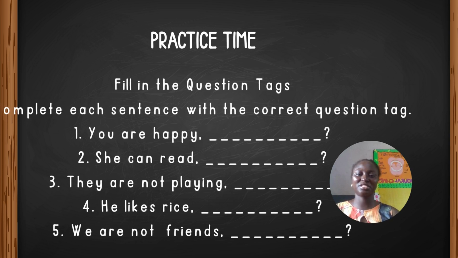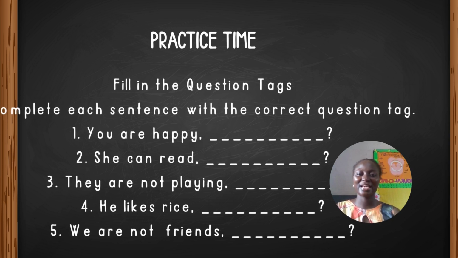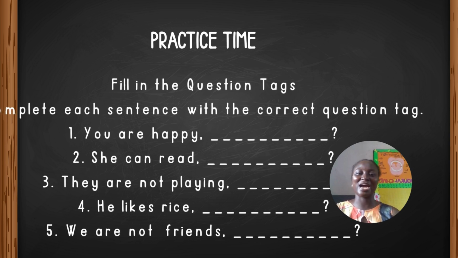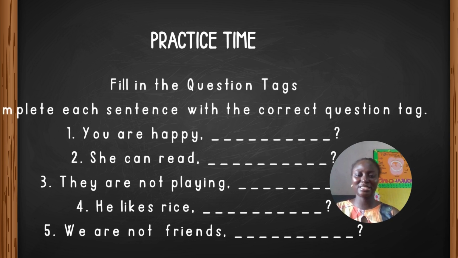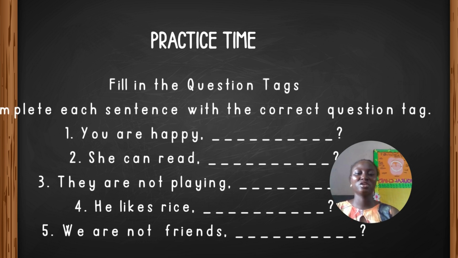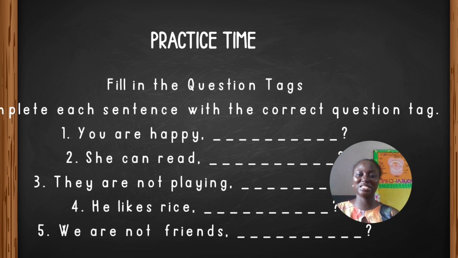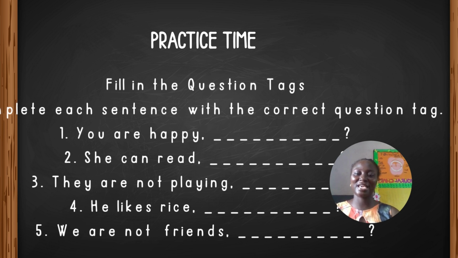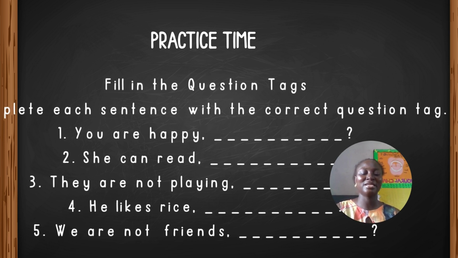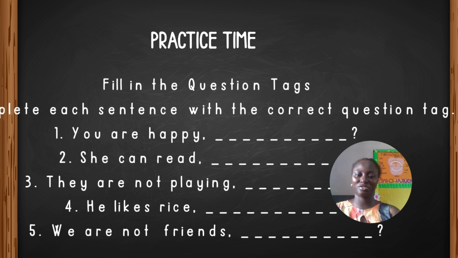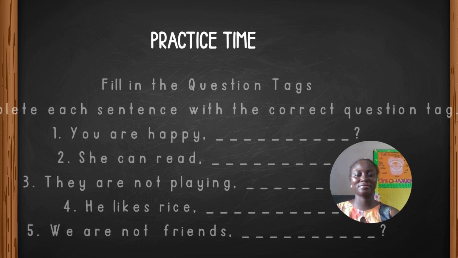Number 2, she can read, can't she? Number 3, they are not playing. This is a negative statement. So the right question tag that goes along with this statement is positive. They are not playing, are they? So I want you to do numbers 4 and 5. Drop your answer in the comment section.